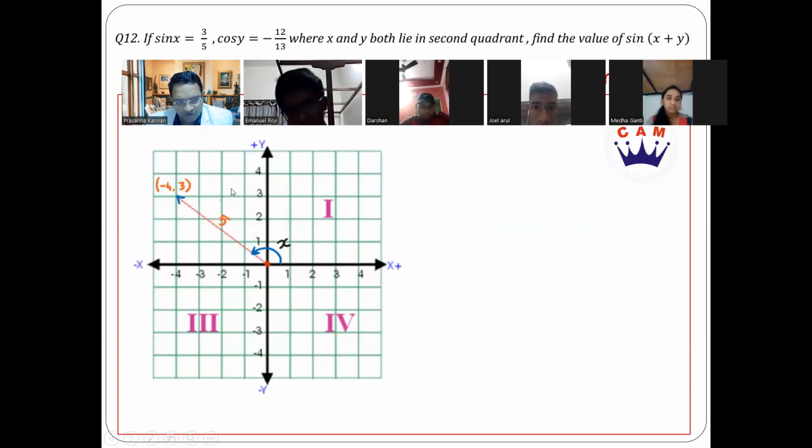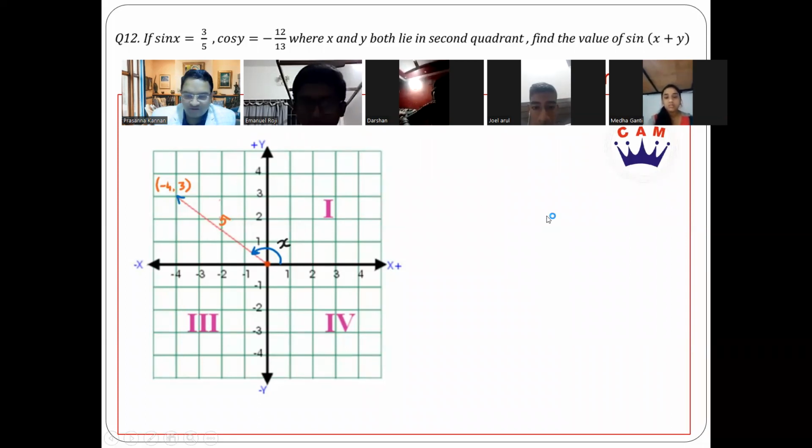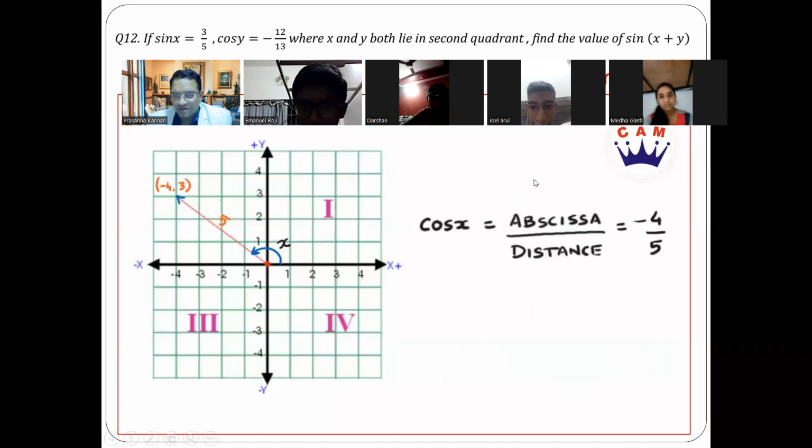So can you tell me what is going to be cos theta or cos x? Cos x is abscissa by distance. What is your abscissa here? Minus 4 by 5. Minus 4 by 5 is correct. So you got sin x is given, and you found cos x as well. On the other hand, you could also use the triangle.